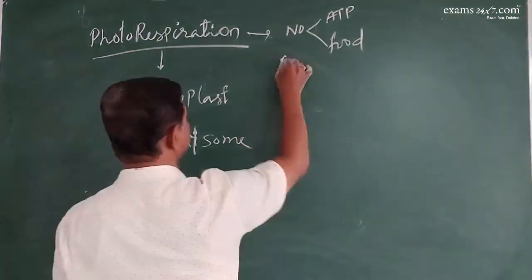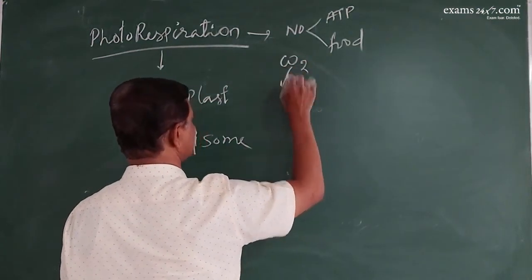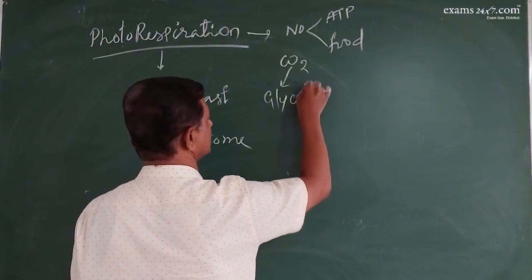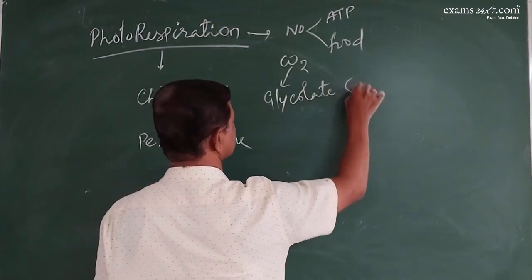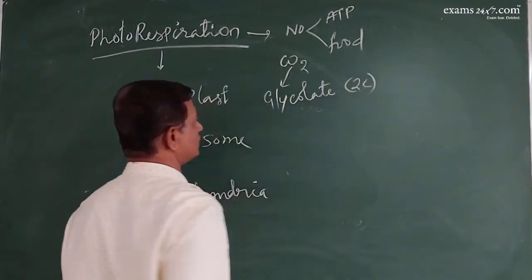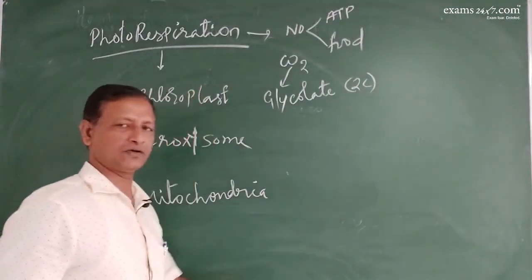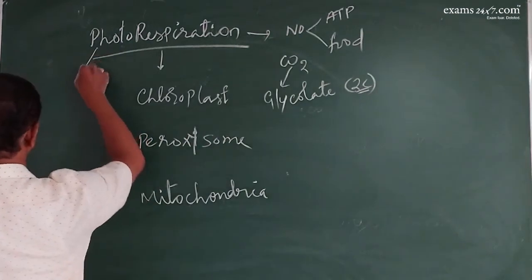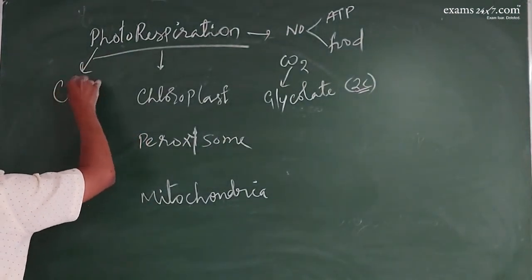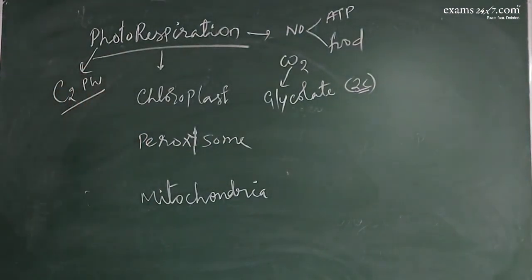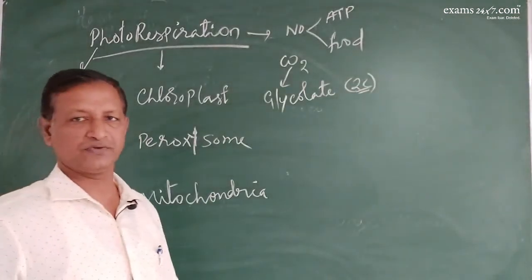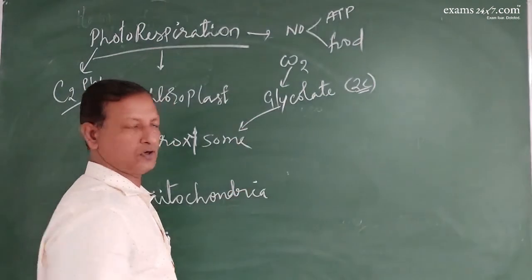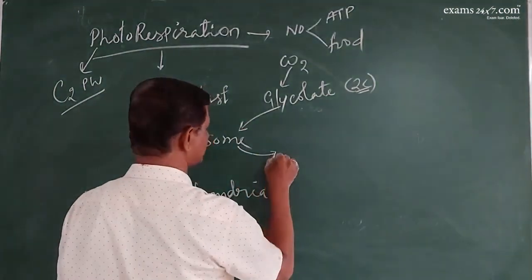How the carbon dioxide is converted into glycolate, a 2 carbon compound: phosphoglycolate, then into glycolate. Because a two carbon compound is produced, photorespiration is also called the C2 pathway. This glycolate enters the peroxisome where it is converted into glycine.